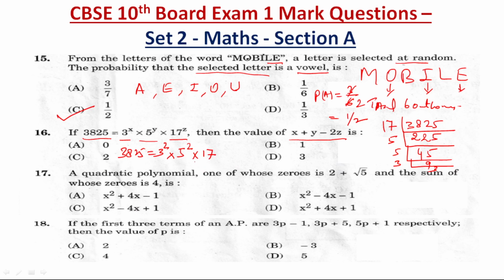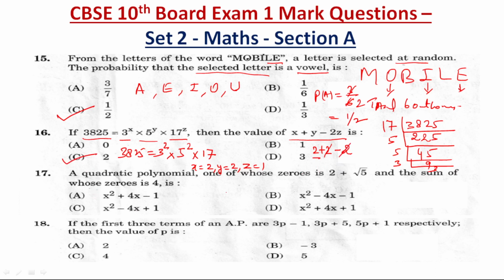So from here we found x equal to 2, y equal to 2 and z equal to 1. Now we need to find the value of x plus y minus 2z, means 2 plus 2 minus 2 into 1, which is 2. So the answer is C.